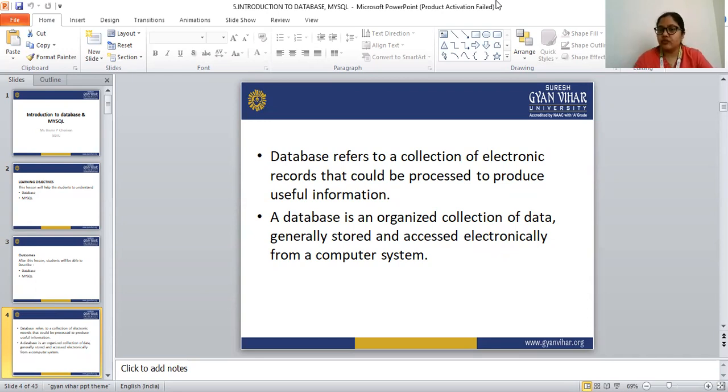This is the collection of data or electronic records that can be used by the computer to produce useful information. A database is an organized or grouped collection of data that is generally stored and accessed electronically from a computer system.